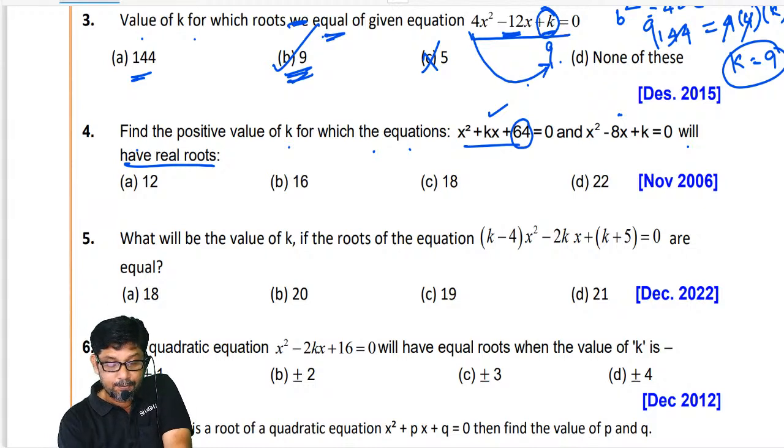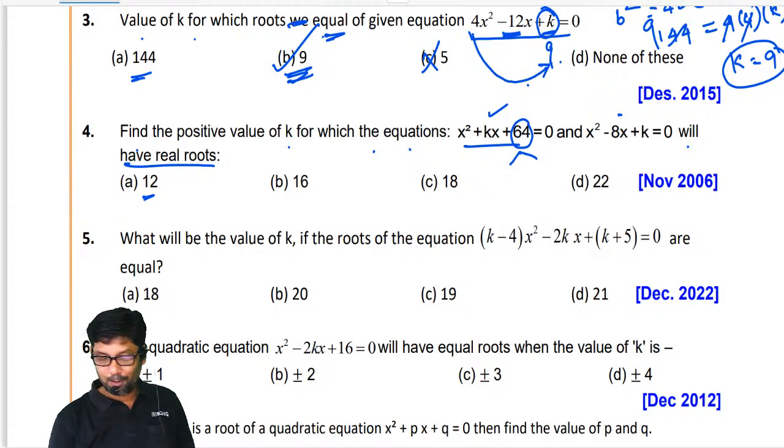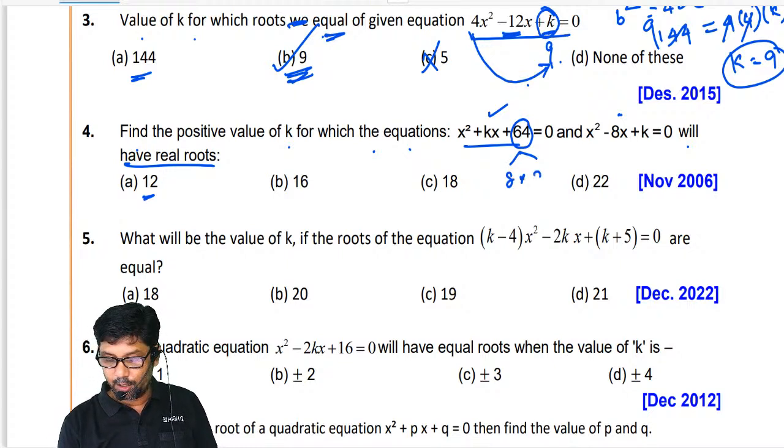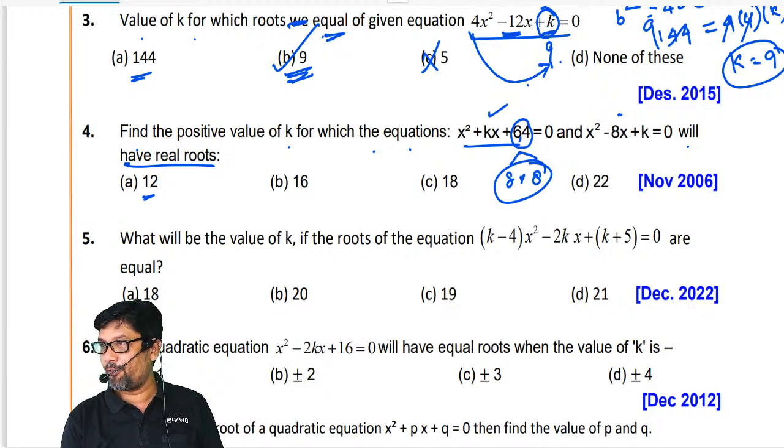For example, if I put k value as 12, x square plus, sorry, wait. 64. Am I right? 64 is a perfect square. What are the perfect squares? What is it, my dear? 8 into 8, what is 8 plus 8? Actually, the product of roots is 64, right? Then the sum of roots must be what?